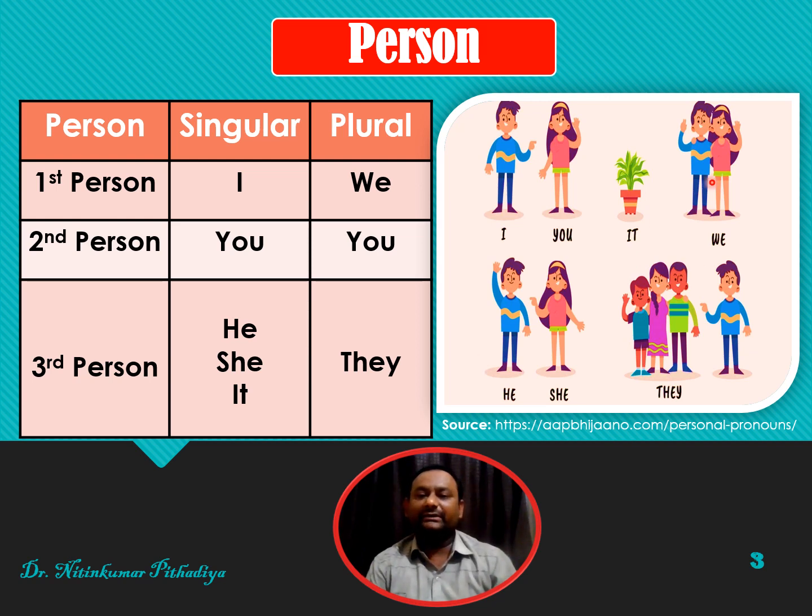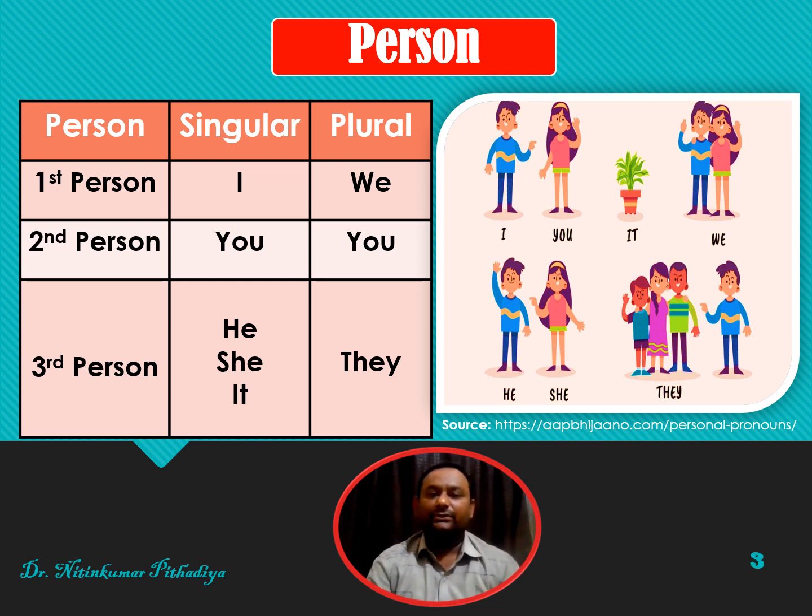If they are talking about someone else, if he is a male, then it is he. If female, then she. And if they are more than one, then they will become they. So friends, from this table as well as from this picture, you can understand about different types of persons.